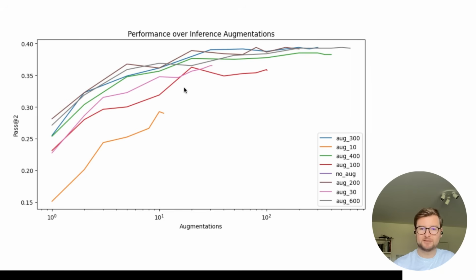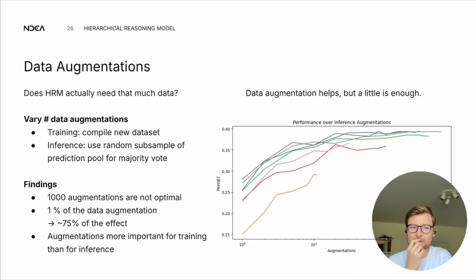But what's interesting is that you don't need 1,000. 1% of it, so 10 data augmentations, which is this point here, gets you about 75% of the effect. So you get close to 30% of V1 compared to the almost 40%. And if you use 30, so 3%, you get to almost 35. It's this magenta line. So data augmentations matter, but you don't need all that much of them. That's take home one.